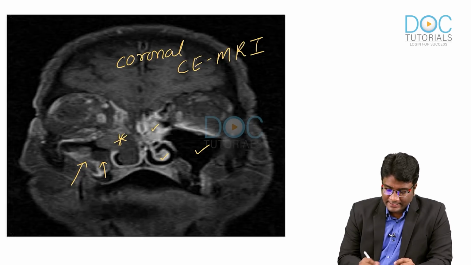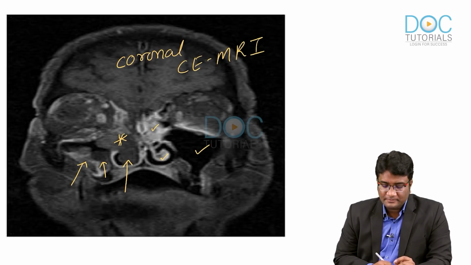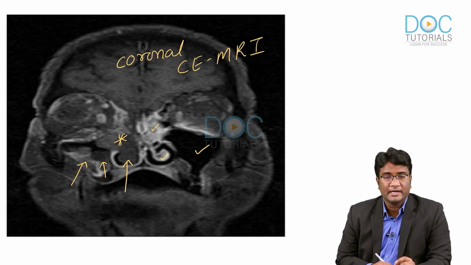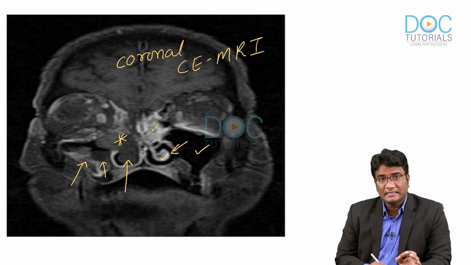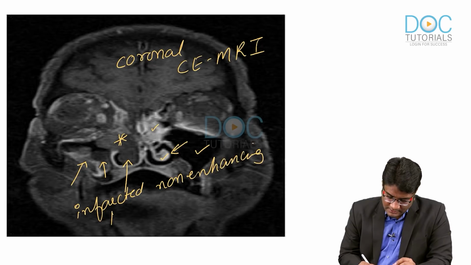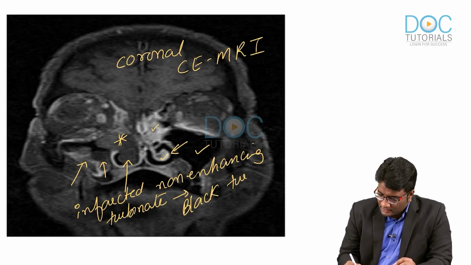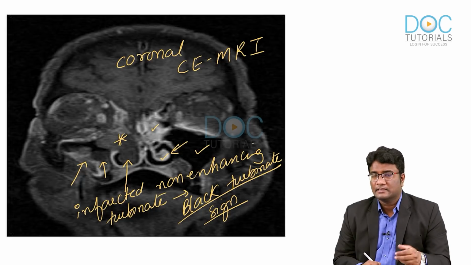So, you are seeing these non-enhancing areas within the nasal cavity, ethmoidal air cells, as well as there is lack of enhancement of the right nasal turbinate. The inferior turbinate is not enhancing. Compare it with the left side, which is showing good enhancement, but the right side is infarcted and non-enhancing. So, this infarcted non-enhancing turbinate that you are seeing is what is called the black turbinate sign. This is a classic finding on MRI for mucormycosis, the black turbinate sign, which indicates there is an infarcted non-enhancing turbinate.